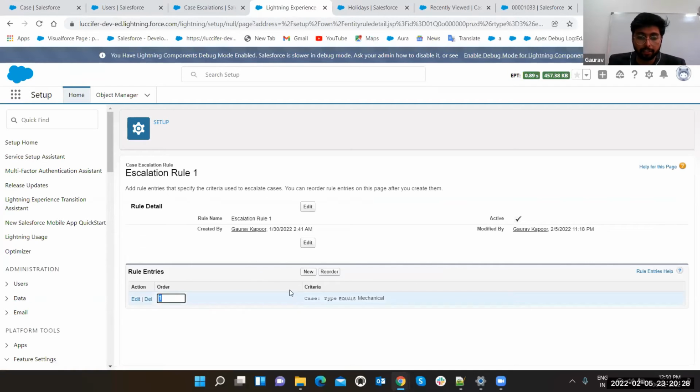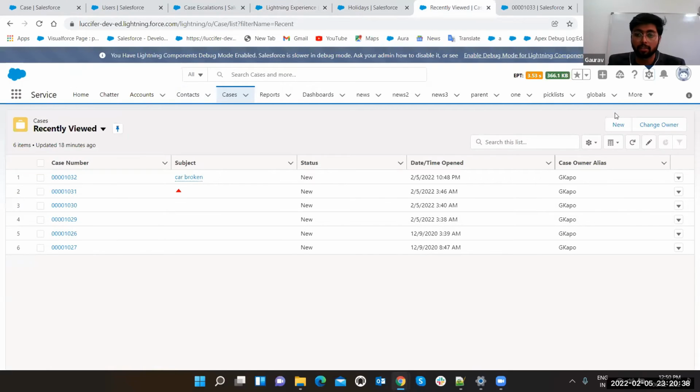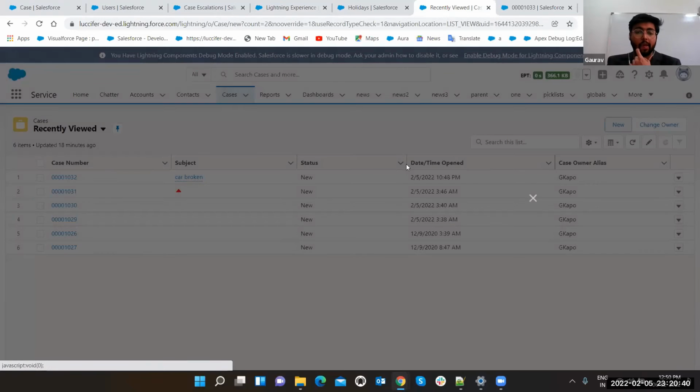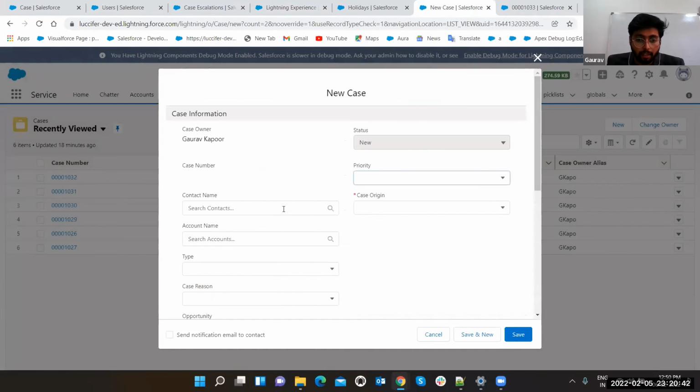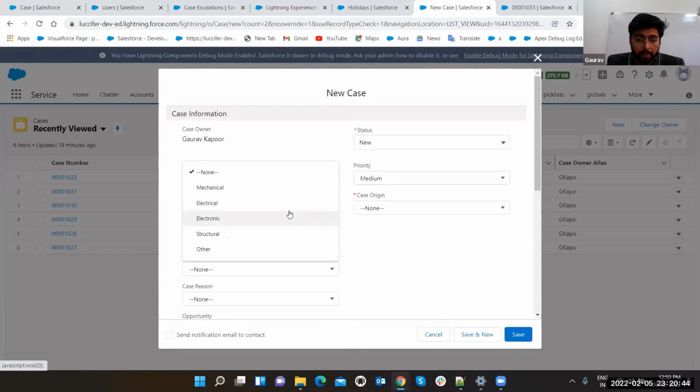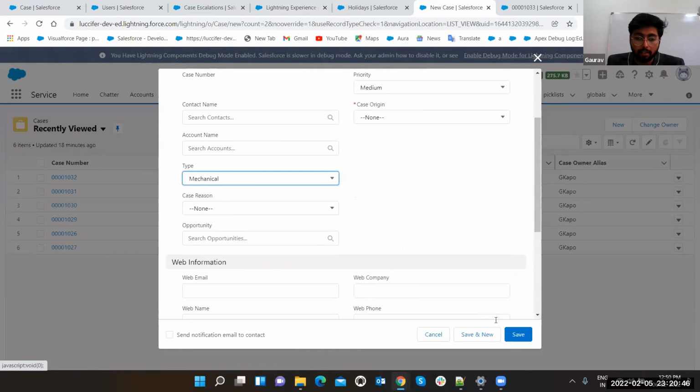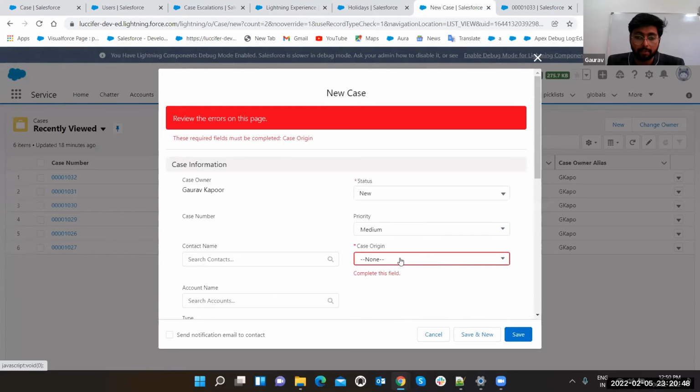Let's make one escalation. If type equals mechanical, it is going to raise a case escalation, right? So let's go to case records. Let's create a new case. Type, where is type? Let's put mechanical and save it. Oh, case origin phone, save.